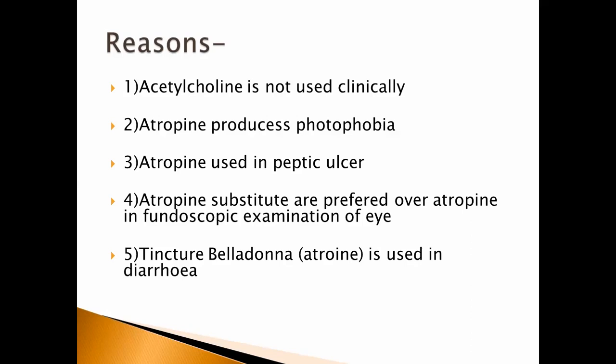When it is instilled into the eye, it produces pharmacological actions on the other organs, and also it produces allergy to the individual. To avoid these complications, atropine substitutes are used, where we get selective mydriatic action.